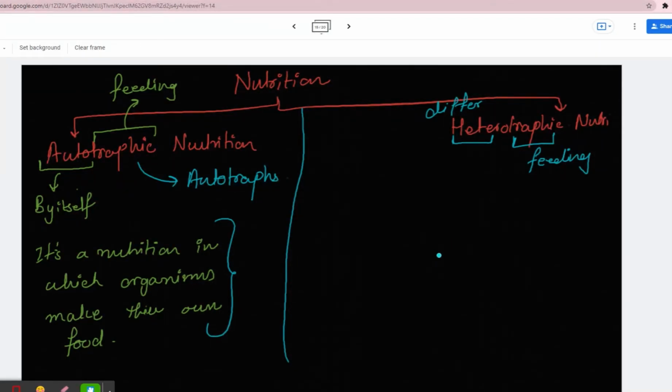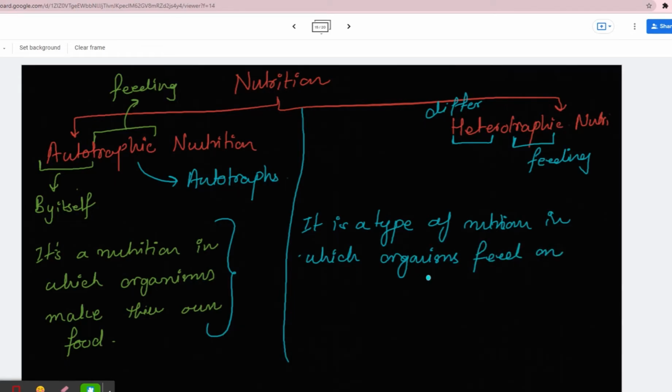What is heterotrophic nutrition? Heterotrophic nutrition is a type of nutrition where organisms do not make their own food, but they rely on other organisms, taking food from other organisms. So, it's a type of nutrition in which organisms feed on other organisms, or other organic substances.